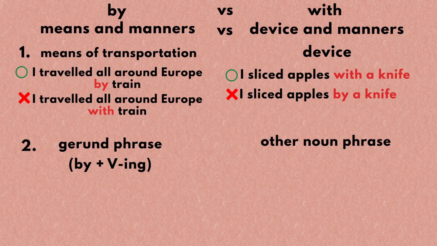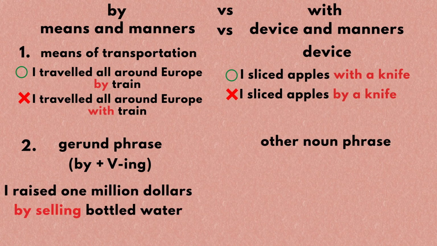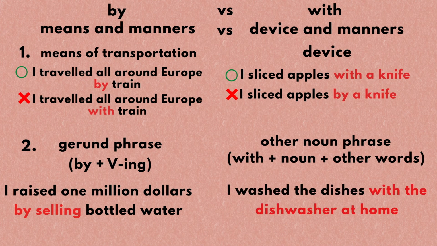In short, by is combined with verb plus ing, as in I raised $1 million by selling bottled water. With is combined with the noun and some other words, as in I washed the dishes with the dishwasher at home. Okay, moving on. Let's talk about the meaning of with in the metaphoric dimension.